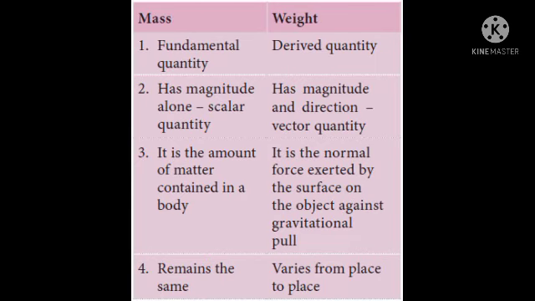Mass is a fundamental quantity, but weight is a derived quantity. Mass has magnitude alone, so it is a scalar quantity. But weight is having magnitude and direction, so it is a vector quantity. Mass is the amount of matter contained in a body, but weight is the normal force exerted by the surface on the object against the gravitational pull.